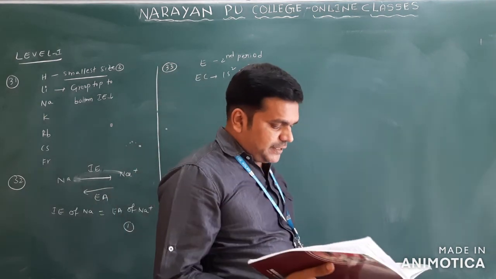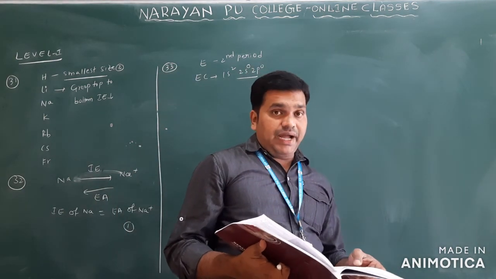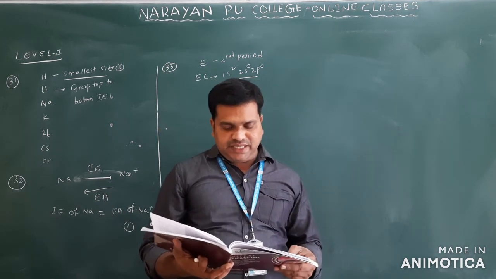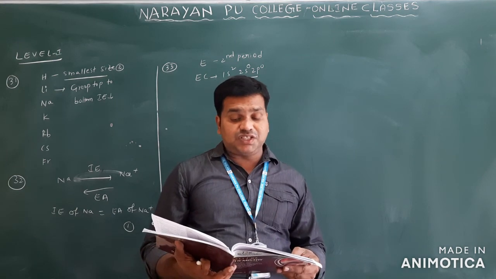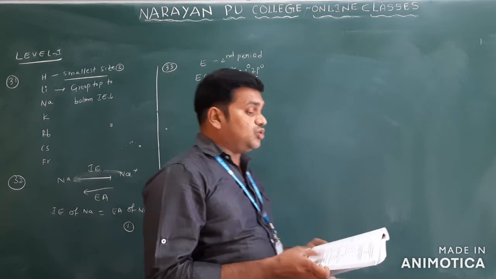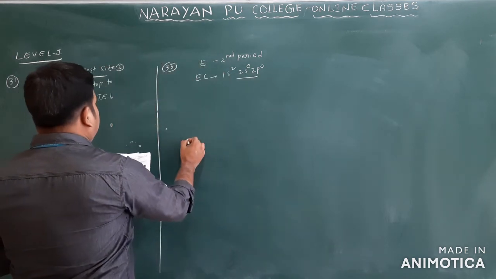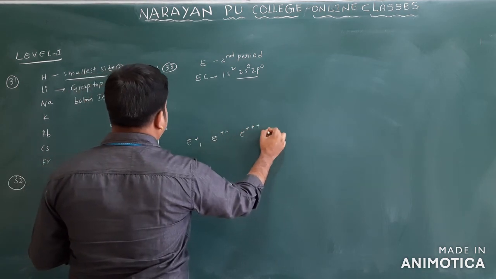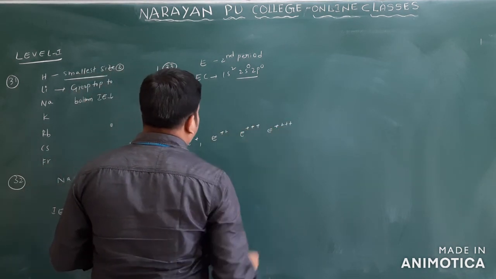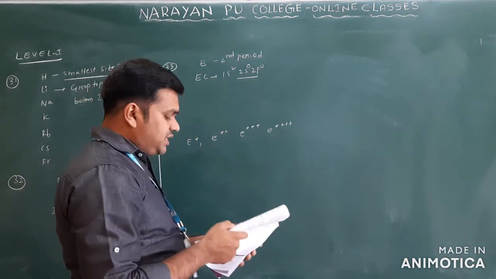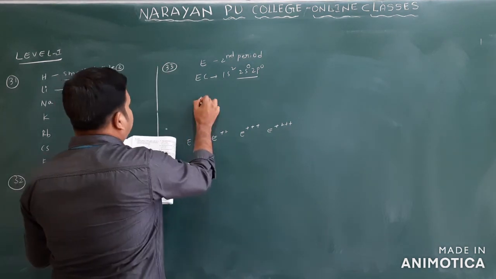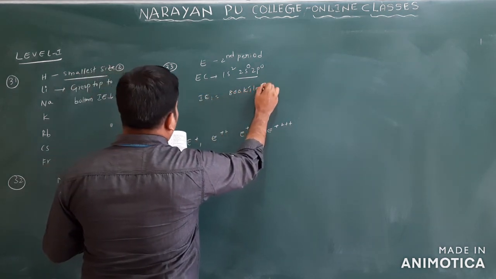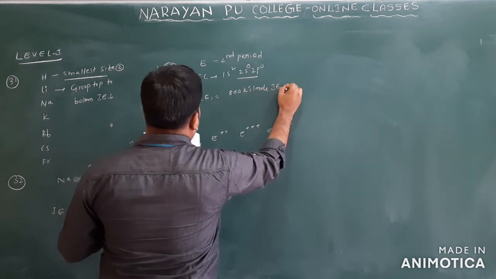They give some data: IE1, IE2, IE3 and IE4. They are asking what the correct data is that represents the formation of these ions. E+, E++ meaning E2+, E+++ meaning E3+, and E4+, four ions are given. You see the IE1 value: IE1 is equal to 800 kilojoule per mole. Now we see how much IE2 is given.